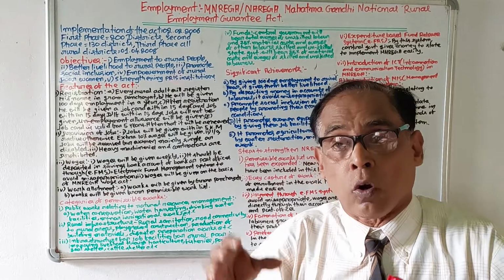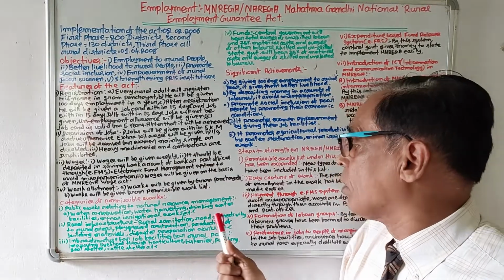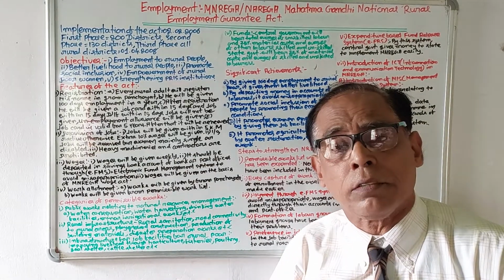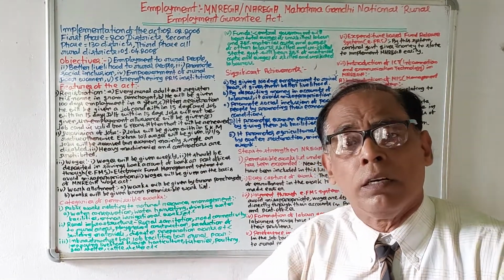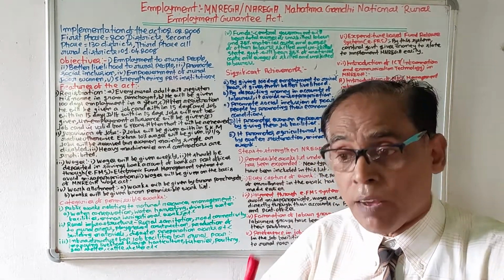Water harvesting means collection of water from rainwater. Then drinking water facilities work, then minor irrigation projects. That type of work can be given.